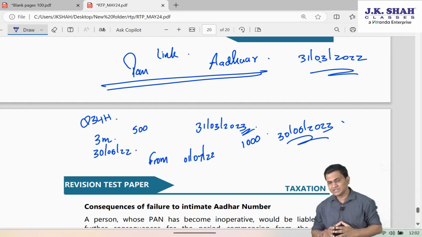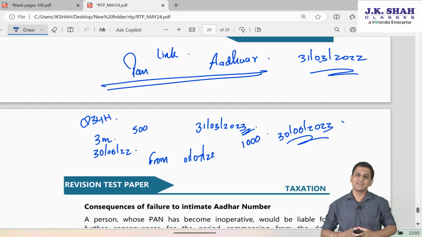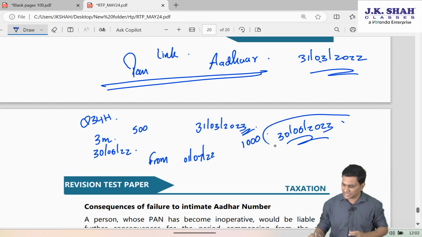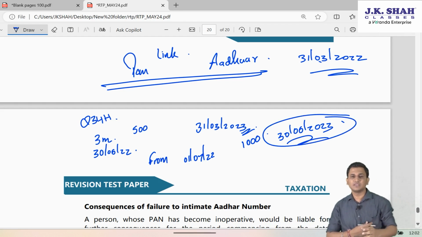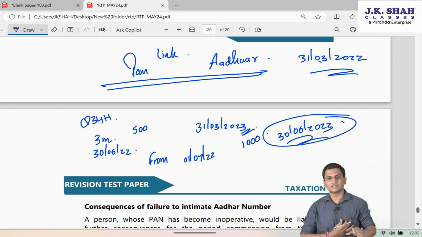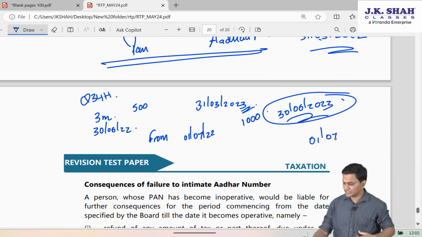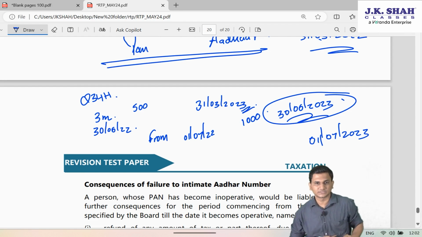Friends, anybody who forgot to intimate the Aadhaar to the PAN authorities, the Income Tax Department authorities, up to this date, so basically anybody who failed to link the PAN with Aadhaar even up to this date, their PAN cards were immediately made inoperative from 1st July 23 onwards.